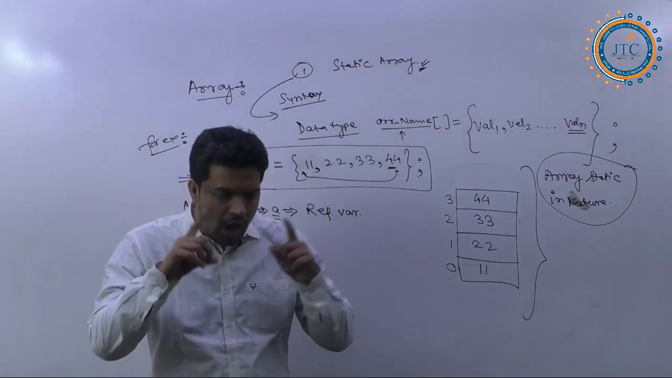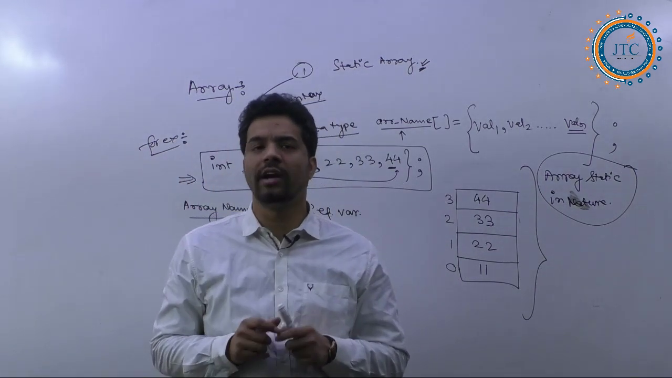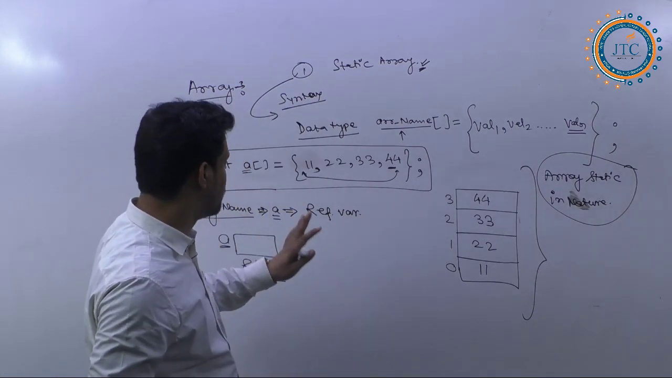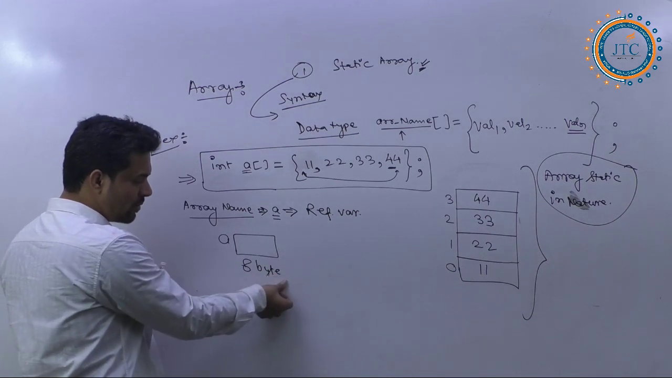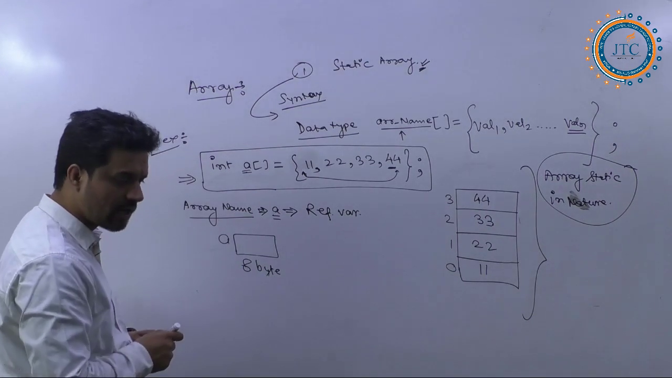In all ways you should understand this point. Exactly here I'll come again to that point. See, this is a reference variable which is allocating how much memory? 8 bytes of memory it is allocating.